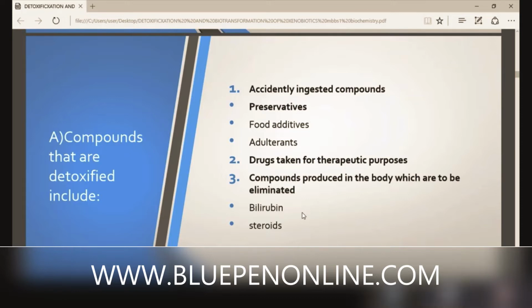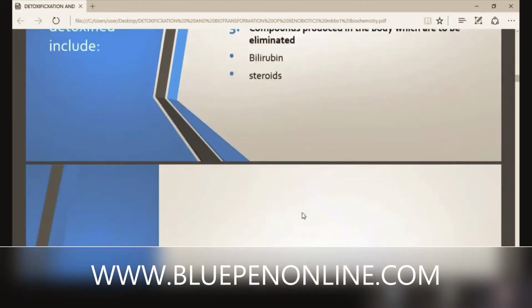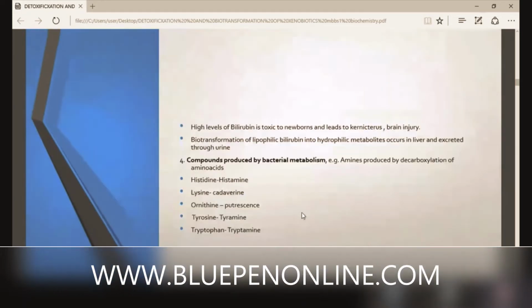Then what about bilirubin? What is the normal level of bilirubin? You know this from clinical chemistry, the Van den Bergh test for bilirubin. Bilirubin less than 1 milligram per dL is the normal level.